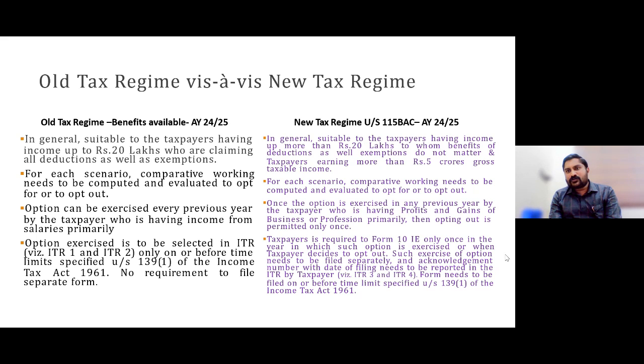Definitely, I will get to the questions in the inbox after the session. For the time being, there are no ready-made answers. But if you're a salaried employee and your total income is less than 7.5 lakh, you may advise that the new regime is better. Even at 7,60,000, the new regime would be beneficial.